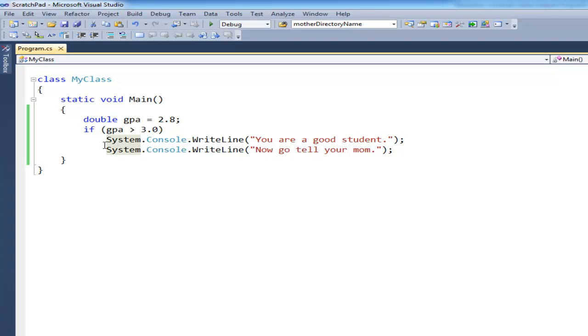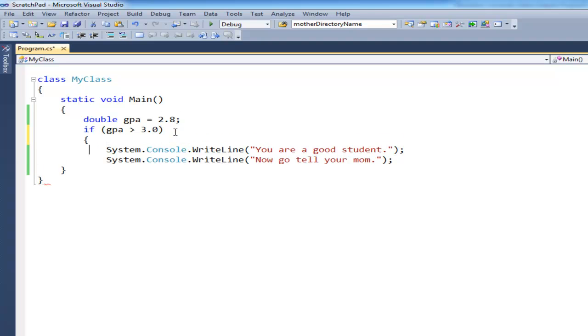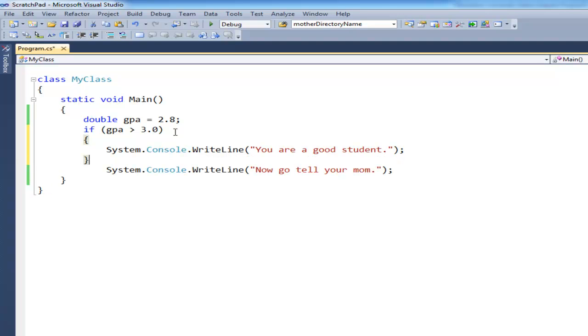So if you talk, this turns into a religious holy war. Some people feel like even if you have a one-liner, you need to have curly braces in there to denote the block. In fact, I think it's more common to see this than without it. I leave it out personally. My side of the holy war is if you can't figure out your own language and some simplicities around it, then why are you using it anyway?